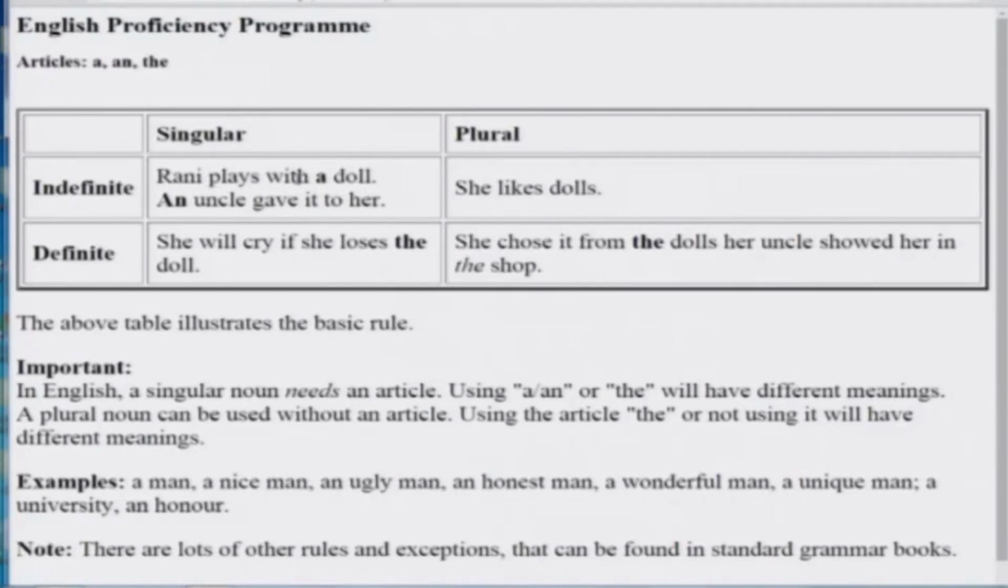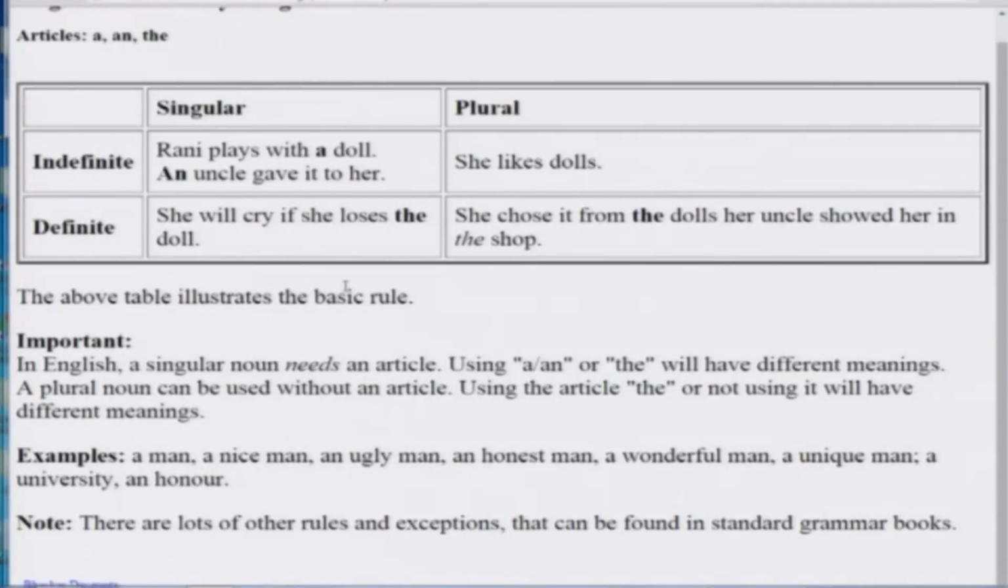Now this table illustrates the basic rule. Okay. A new noun, unidentified till now, typically will take a or an depending upon the next sound, consonant or vowel. Okay. Plural in such a situation will take no article. The is called the definite article, which is used for identified objects, known objects. Okay. So here the doll, we are talking about a doll which has already been identified. Here also the same thing: the dolls which are just being identified. Okay. So the above table illustrates the basic rules.